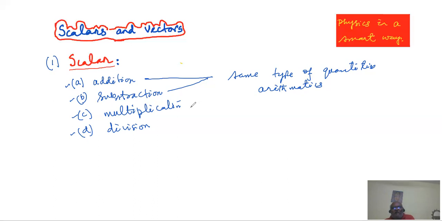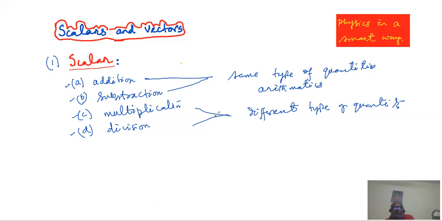When I am multiplying the length or height of a substance, let us say a brick, if I multiply its base area with height, then the volume of the brick will come in. So in case of multiplication and division, we may take different types of quantities, and still the rule will hold good. But multiplication and division should also be done the way you have learned at the school level.